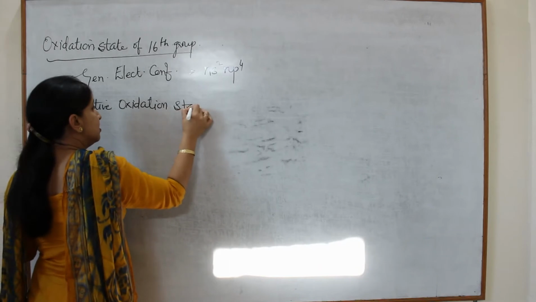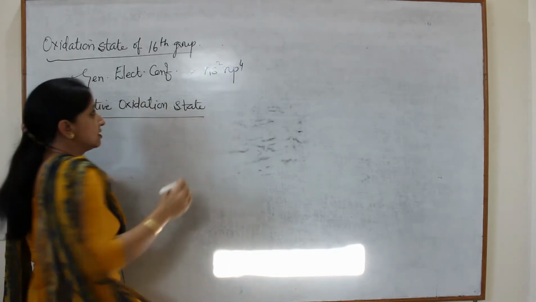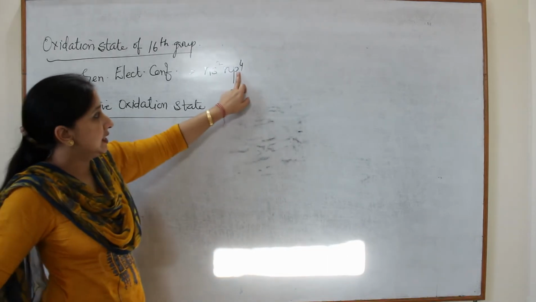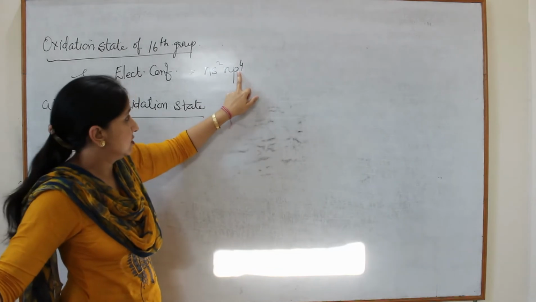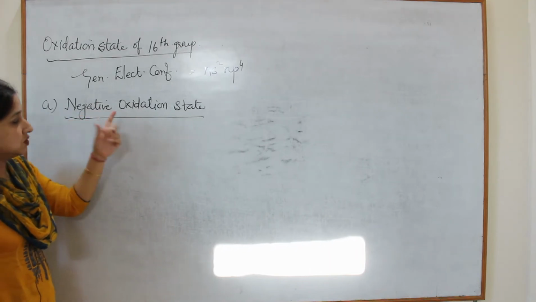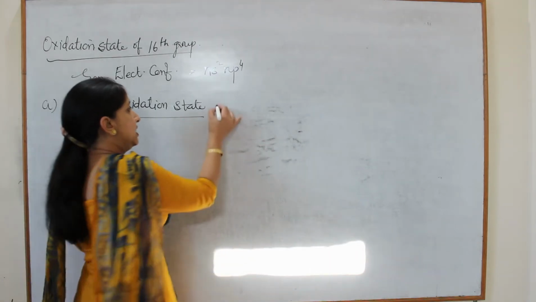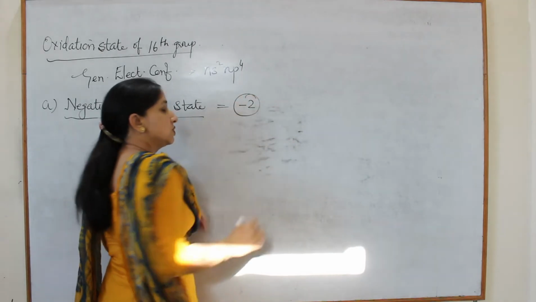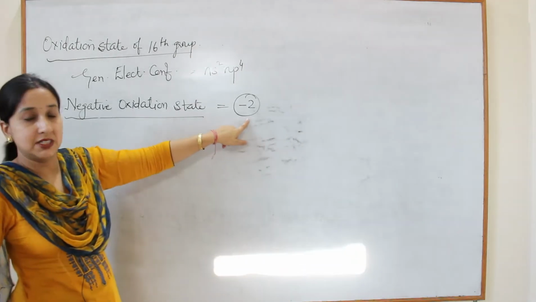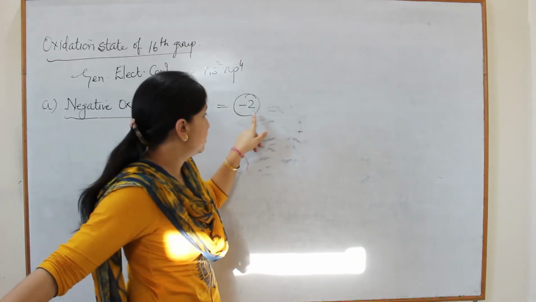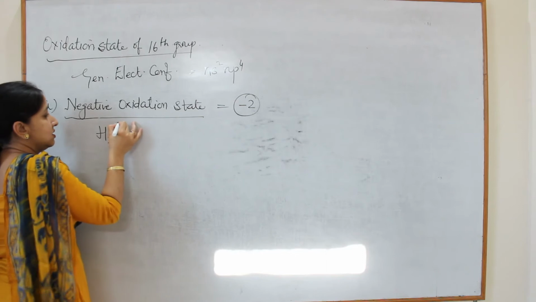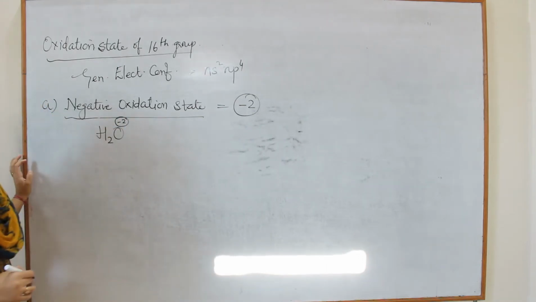Negative oxidation state means all the members of the 16th group have a natural tendency to accept 2 electrons. Because they accept 2 electrons, they will acquire negative charge. So they have a negative oxidation state which is equal to -2. All the members of the 16th group have a natural tendency of existing in -2 oxidation state. For example, in water, oxygen has oxidation state -2.